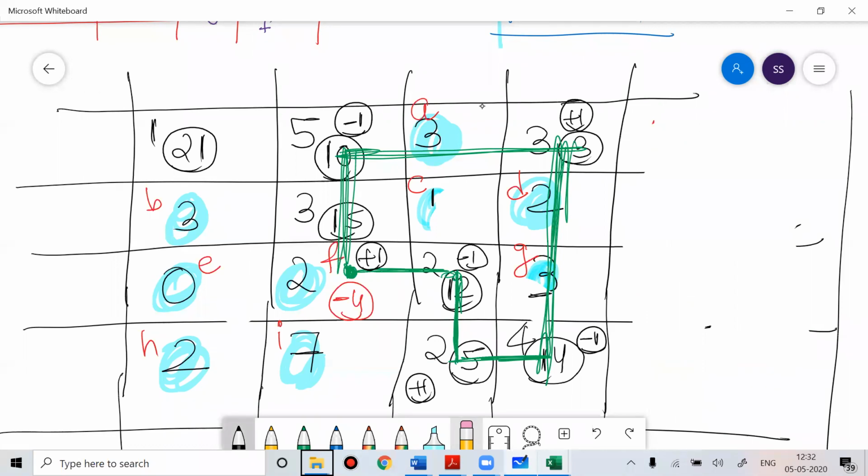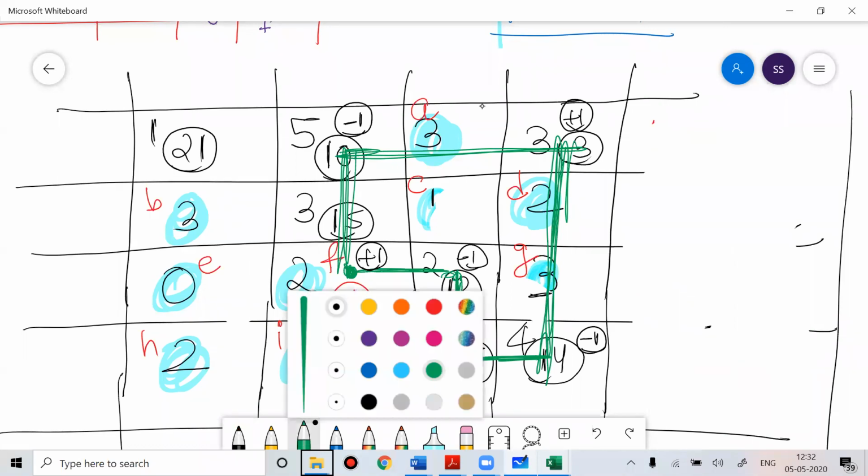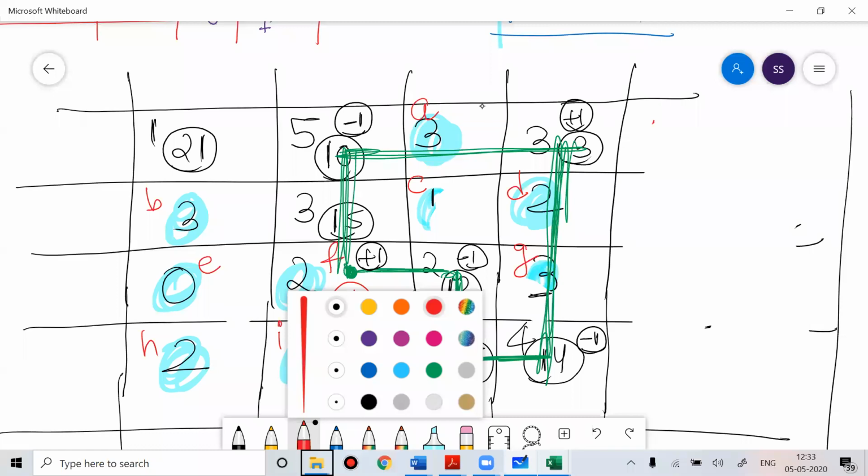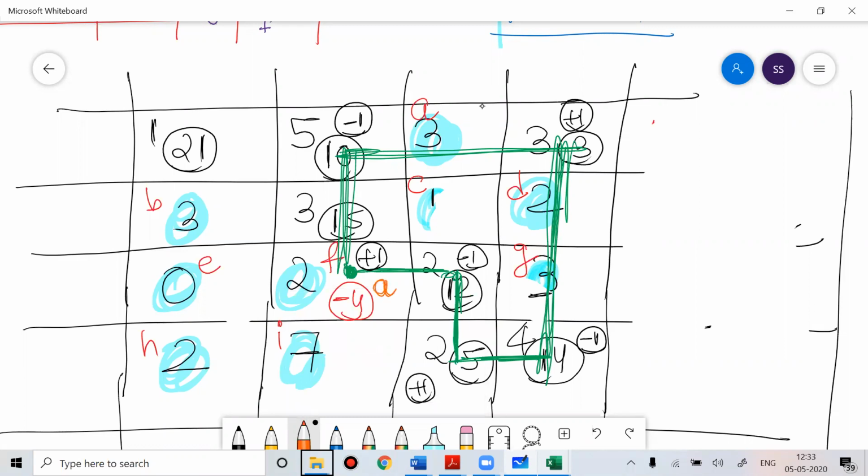Now suppose this is A, this will be B, this is C, this is D, this is E, this is F. Put A equal to theta. B, what is the value? 10, right? 10 minus theta.